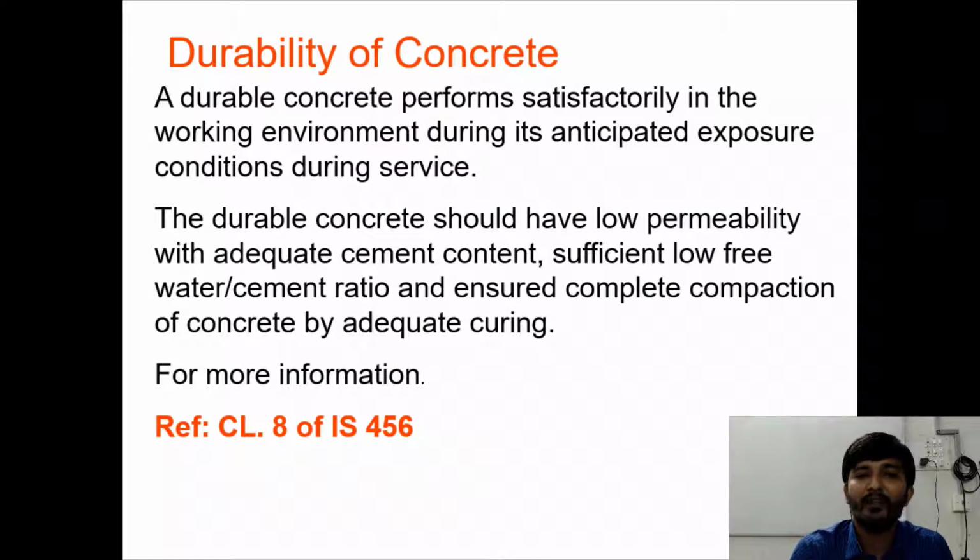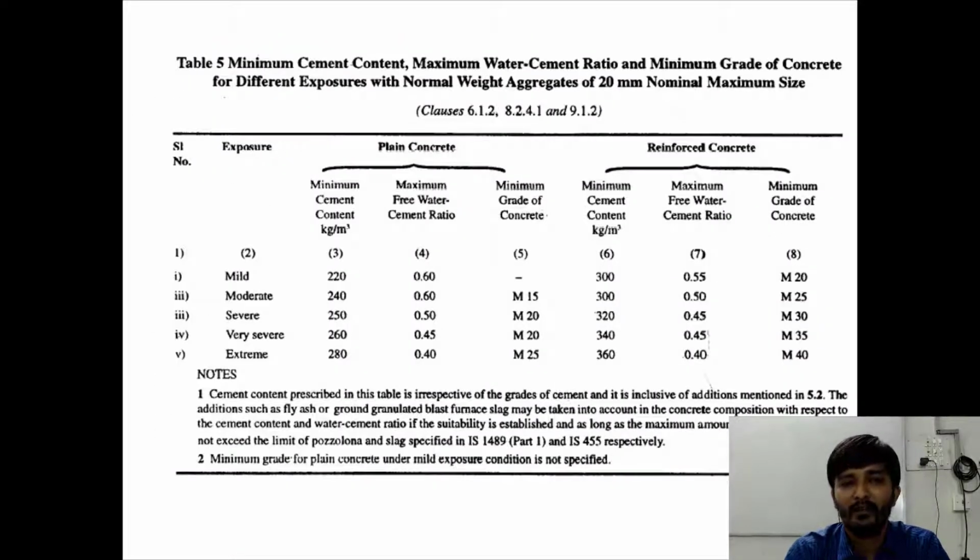Next important property for concrete is the durability of concrete. So the values for this are given in clause number 8 of IS 456-2000. We will see all these values when I share the screen for the IS code. Right? This is an important table again. Table number 5: minimum cement content, maximum water cement ratio and minimum grade of concrete for different exposure with nominal maximum size of aggregate of 20 mm.